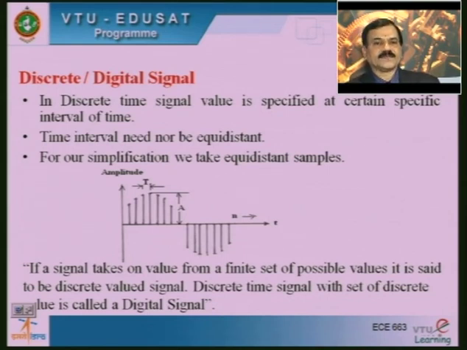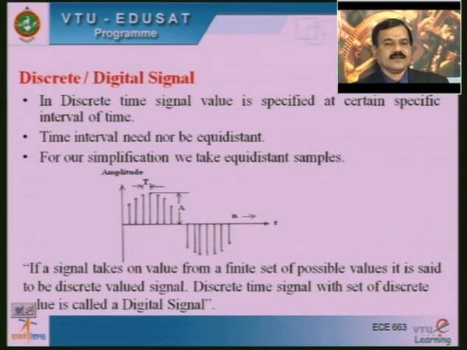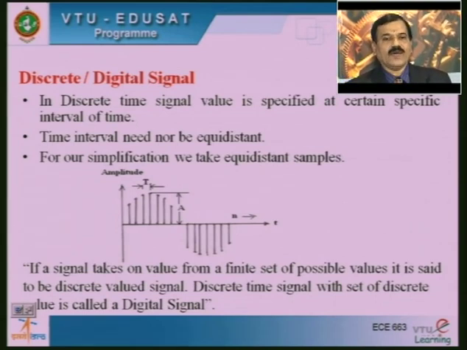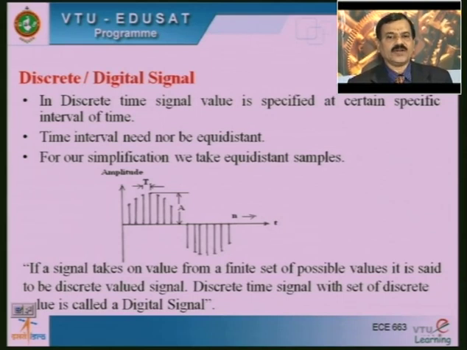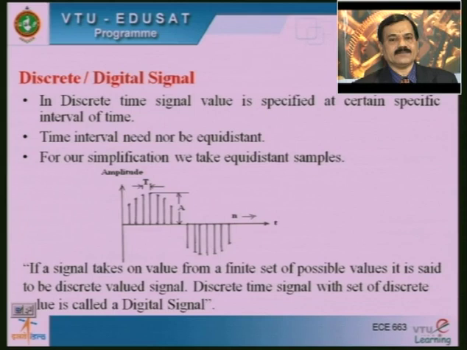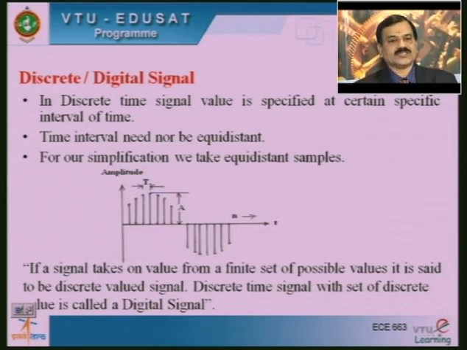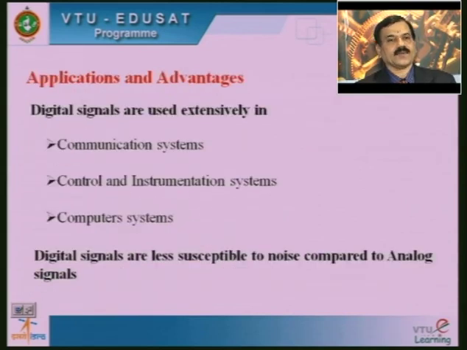The discrete or digital signal can also be defined like this: if a signal takes on values from a finite set of possible values, it is said to be a discrete valued signal. A discrete time signal with a set of discrete values is called a digital signal.